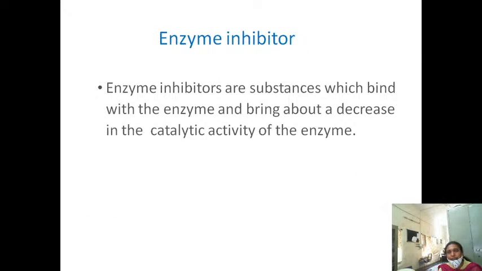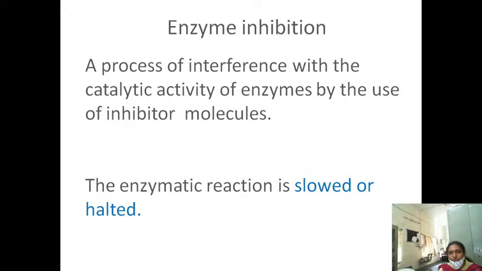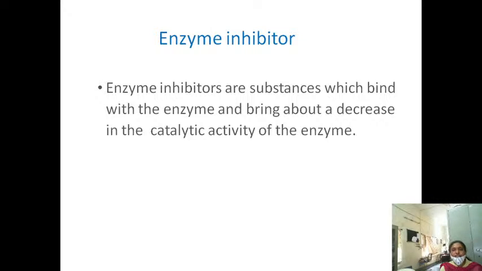So what is an inhibitor? Enzyme inhibitors are the substances which bind with the enzymes and bring about a decrease in the catalytic activity of the enzyme. First you should know what is enzyme inhibition. It's a process of interference, that means decreasing the catalytic activity of the enzyme by the use of an inhibitor. You should know the definition of enzyme inhibition properly. The enzymatic reaction in the presence of an inhibitor will obviously stop or slow down.